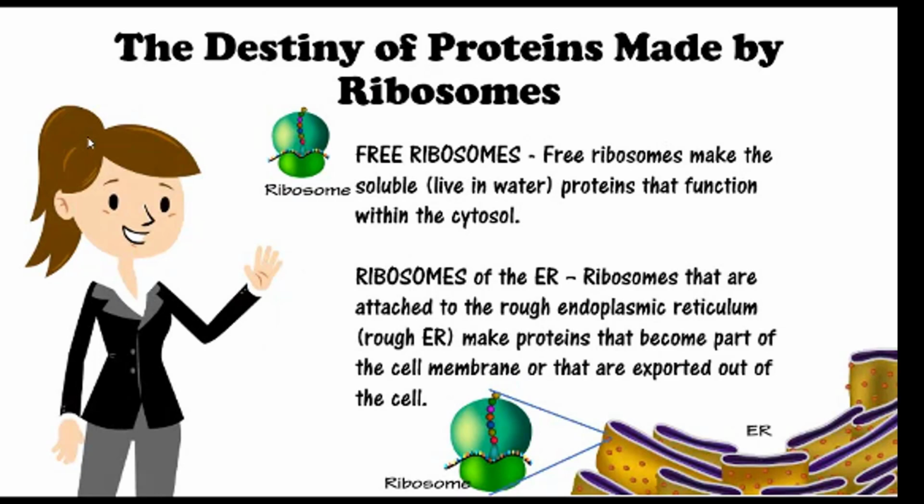Free ribosomes will function to make soluble proteins that will function within the cytosol. Ribosomes that are attached to the rough endoplasmic reticulum will make proteins that will become part of the cell membrane or that will be exported out of the cell.